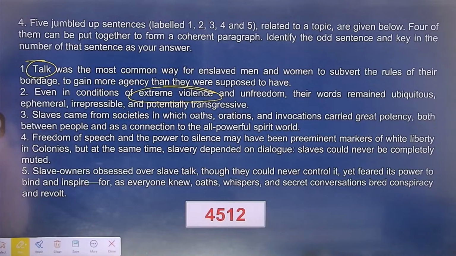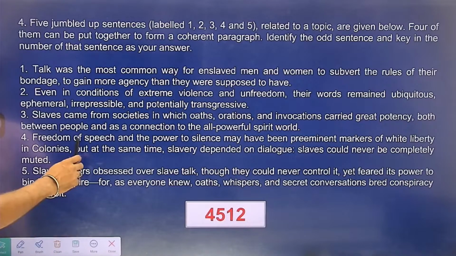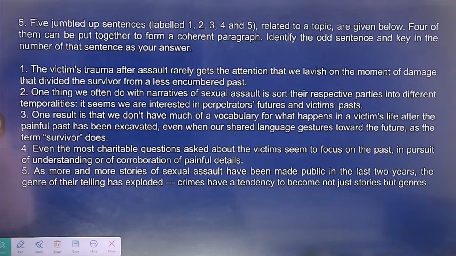So 4, 5, 1, 2 becomes the paragraph, and third is the odd one out, which actually talks about what kind of societies these slaves belong to. So anyway, it is related to the paragraph, but still that is not the main sense of the paragraph and that is not the direction of the paragraph. So third becomes the odd one out. Agreed? Perfect. So kudos to all the students who have given third as the correct answer. And this becomes the last question of today's session.